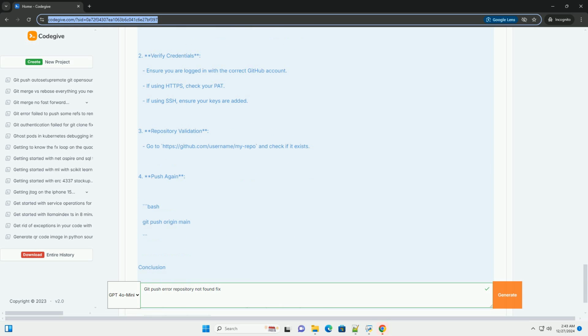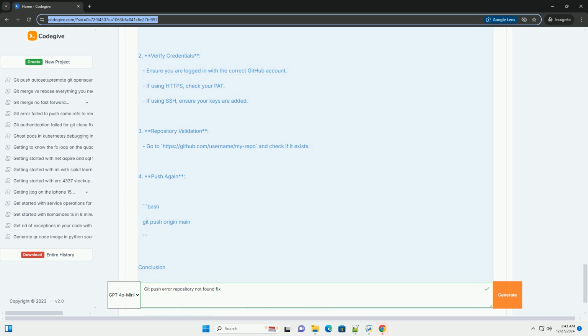Step-by-step fix. Let's walk through how to diagnose and fix the issue. Step 1. Check the remote URL. First, verify that the remote URL is correct. You can check the remote URL by running this command. This will display the current remotes associated with your local repository. Example output. If the URL is incorrect, you can change it with the following command.